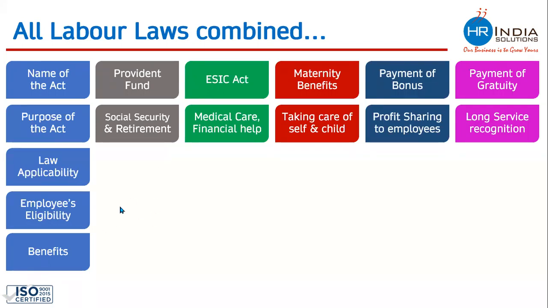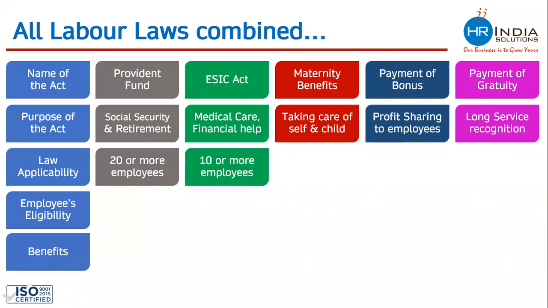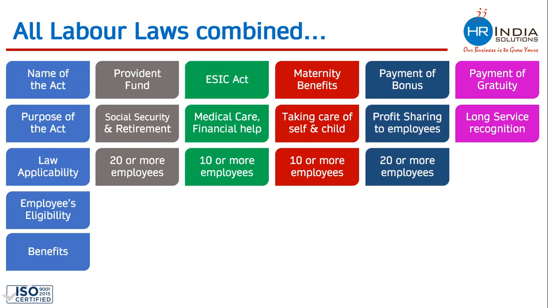These laws are applicable to which companies? PF is applicable to all those companies where 20 or more employees are working. ESIC Act becomes applicable to all those companies where 10 or more people are working. Maternity Benefit becomes applicable to all those companies where 10 or more people are working. Bonus Act becomes applicable at 20, and gratuity becomes applicable at 10. Any company having this number of employees, the act will become applicable to them. There is no choice. The company has to follow that act.